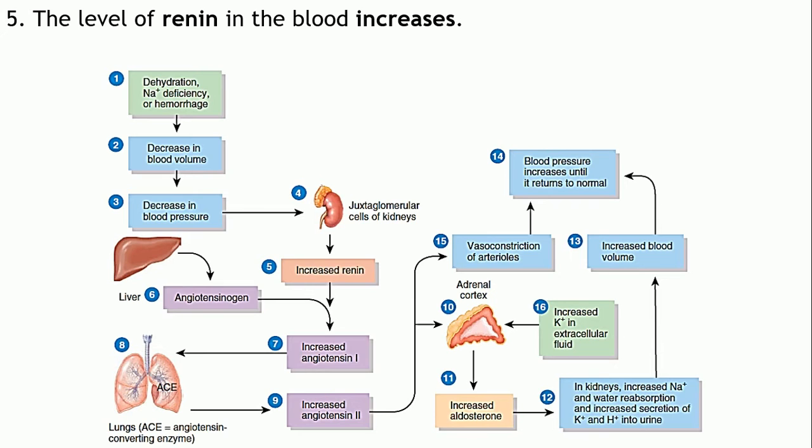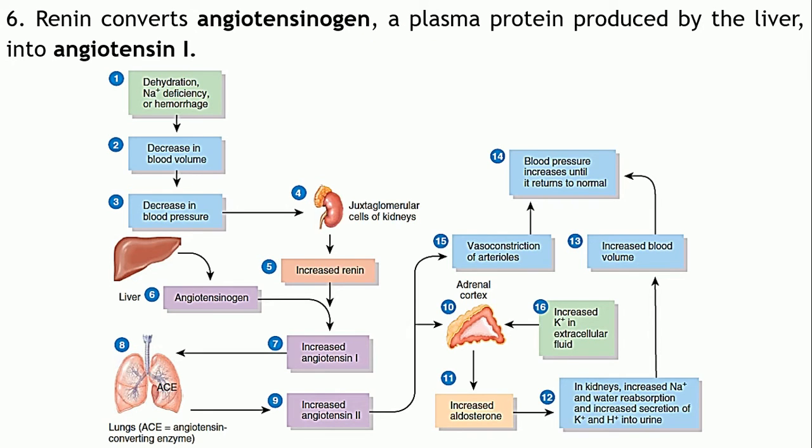As a result, the levels of renin in the blood will increase. Renin is an enzyme, so it will catalyze a certain reaction. It converts angiotensinogen, a polypeptide formed by the hepatocytes in the liver, to angiotensin 1. Angiotensin 1 is a decapeptide, 10 amino acids.